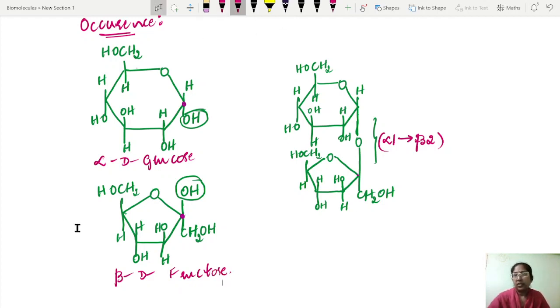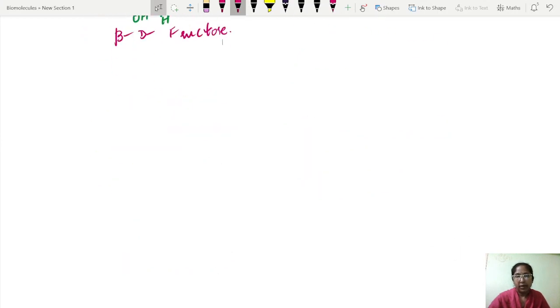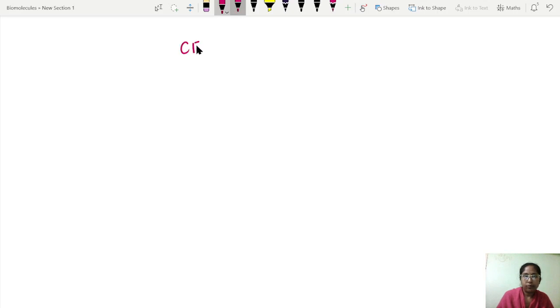Students, this is about the structure of the sucrose. Now I'm going to explain to you about the structure of the cellobiose. Cellobiose is a disaccharide made up of two glucose units, and the glycosidic linkage here is beta 1,4.